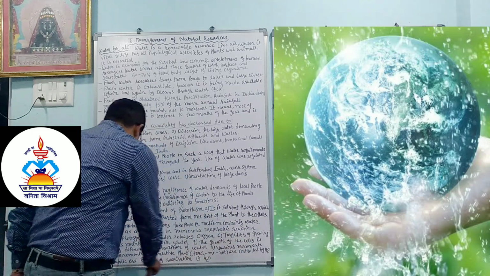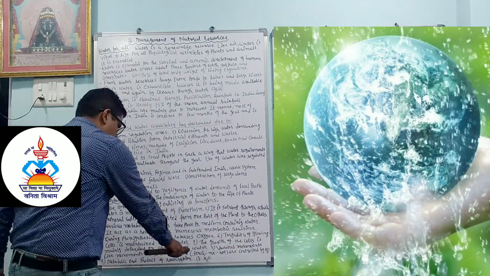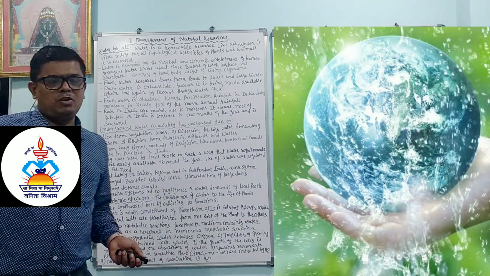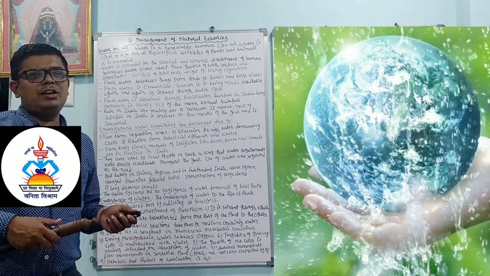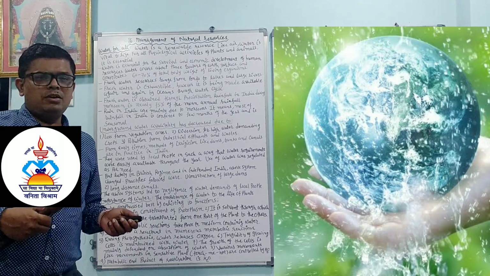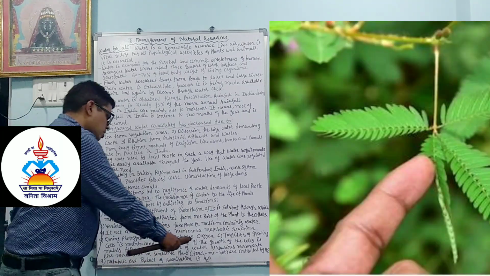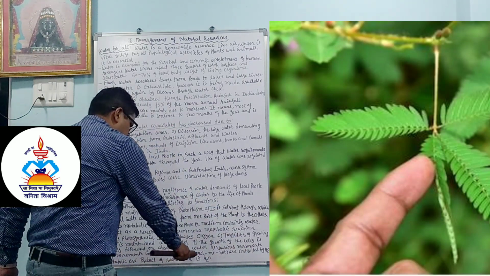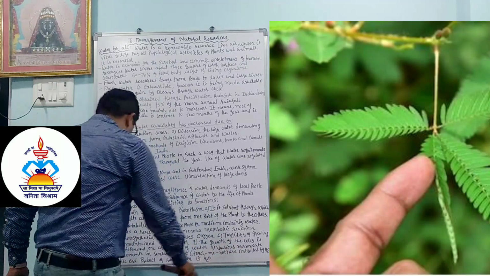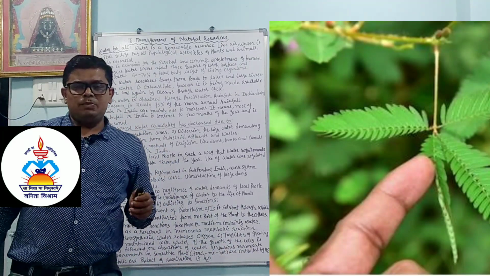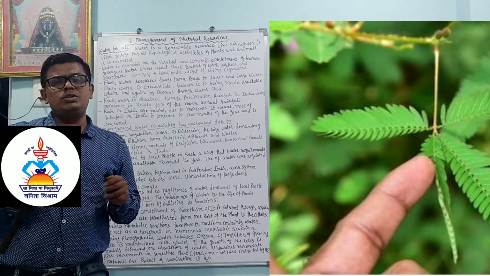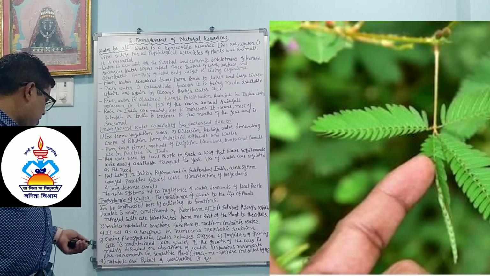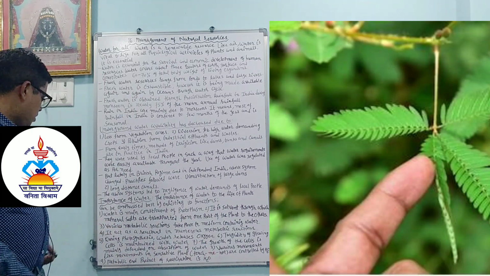The growth of the cell mainly depends on the absorption of water. Some cells develop very fast because absorption of water is very fast. Various movements, like the movements in the sensitive plant, touch me not, are controlled by water. So when we touch it, it loses water and because of that it curls up. So it is called touch me not. In that also water plays a major role.